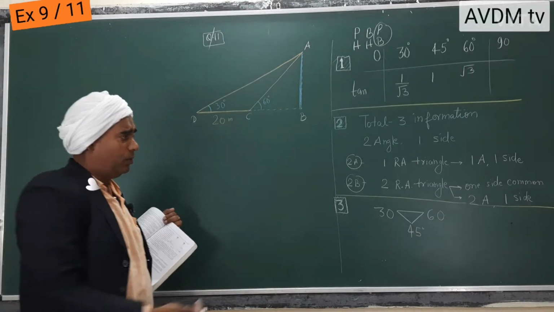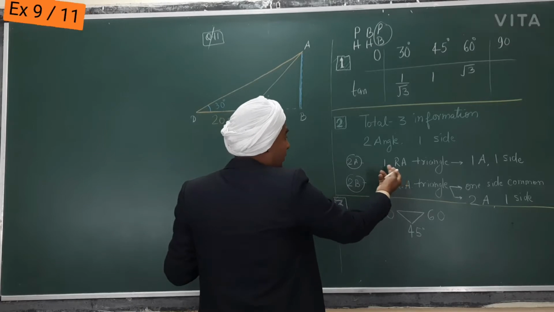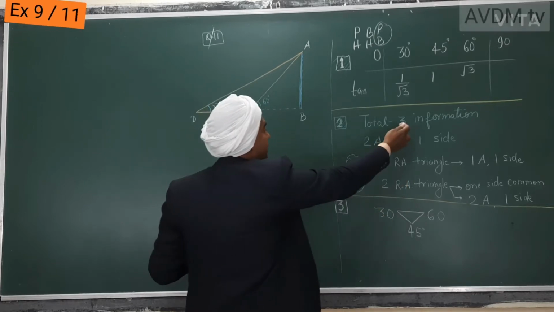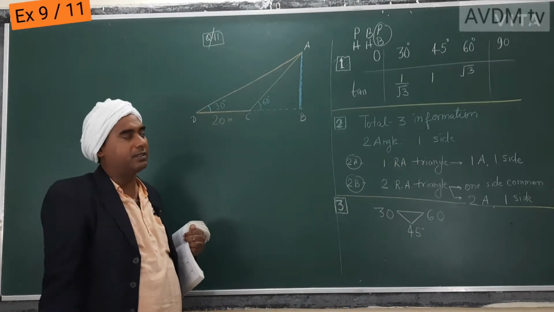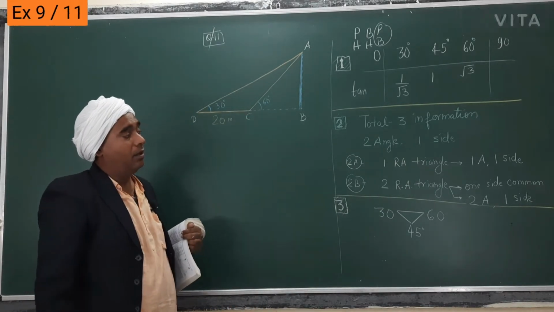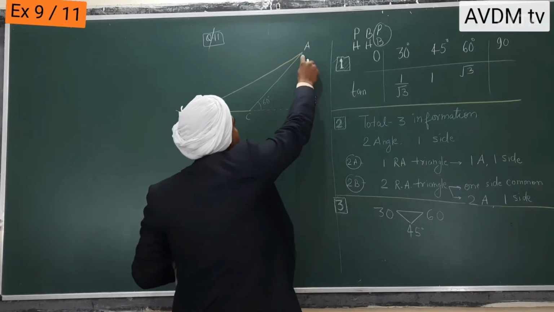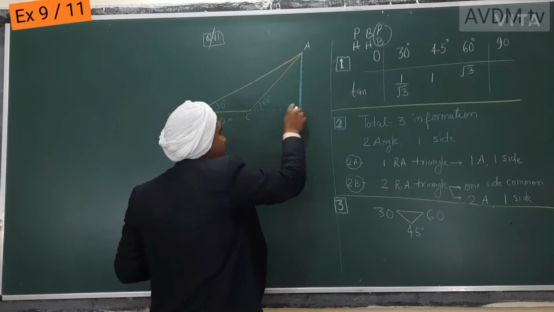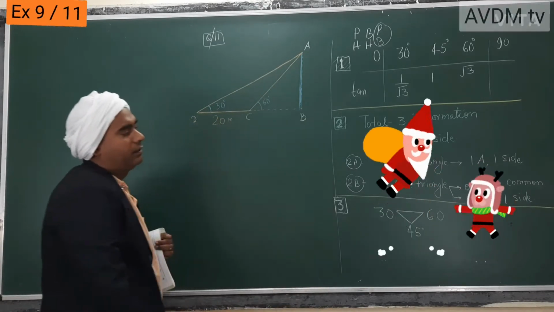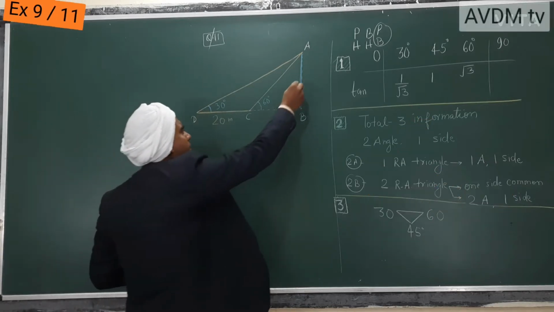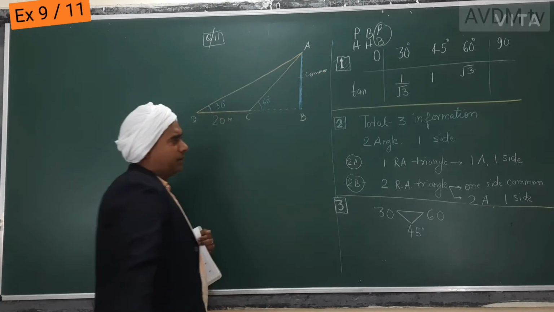In a triangle, this is not one right angle triangle, it is only a triangle. These are three informations, two angles and one side, and you have to find the other things. This includes two right angle triangles, and what is common? This is one of the right angle triangles and this is another, the big one. One side is common, and you will see the use of this common side.